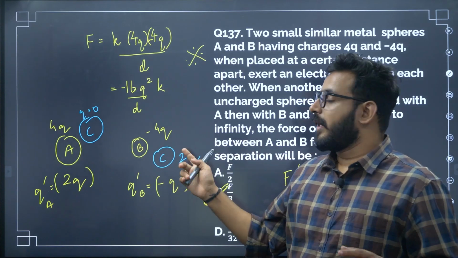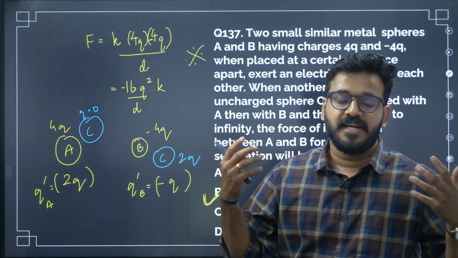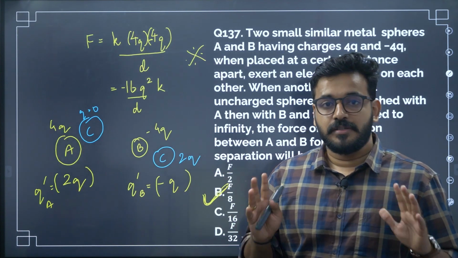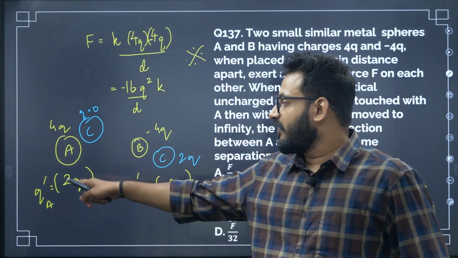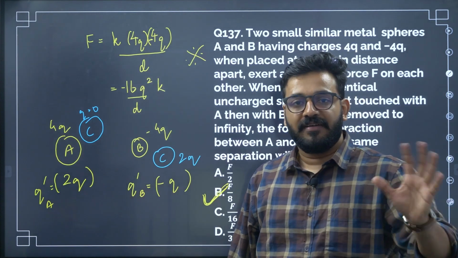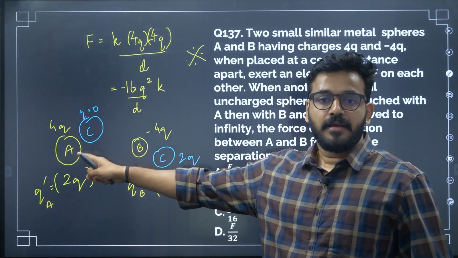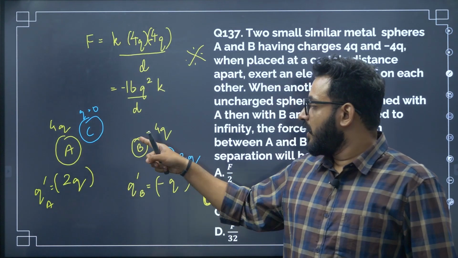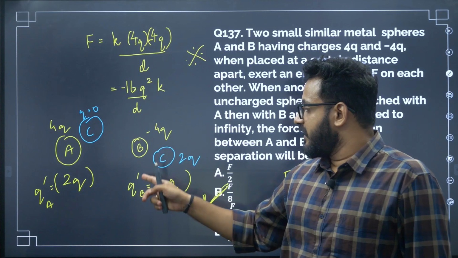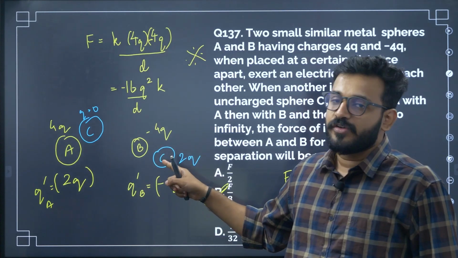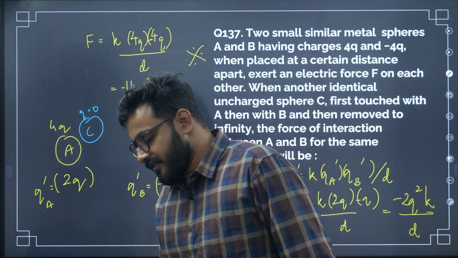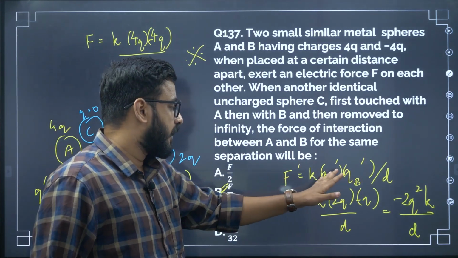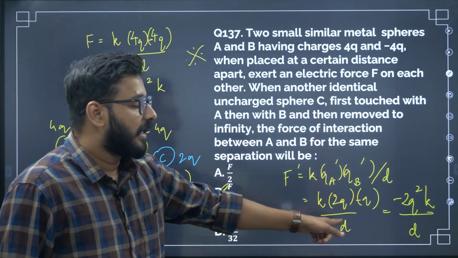So what happens when two conductors touch, or a charged and an uncharged object touch? If they are identical, the charge distribution will be the same, both will end up with the same charge. And how do you find that? Average. Like first C touched A and the average charge is 2q, so A also 2q, C also 2q. And when these both touch, finally they will have the common charge, that is the average, minus q, and this will also have minus q. Then you can find the final force, that is qa dash, qb dash. So substitute the values and you will get the answer.